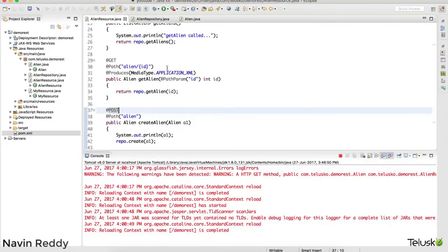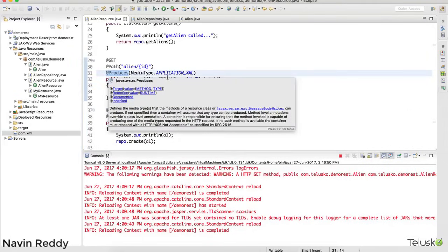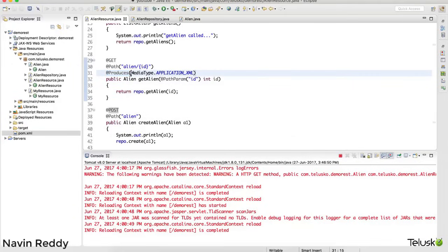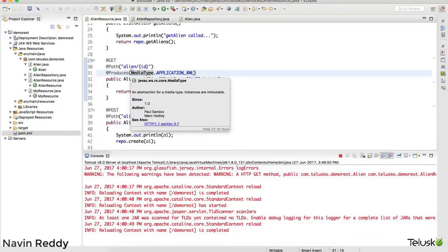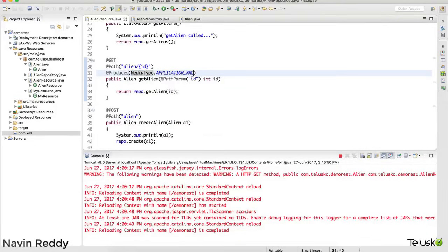What we have to do is, if you see this produces annotation, it actually takes an array of media types. We are specifying only one, right? If you want to specify multiple media types, you can do that. In fact, first of all, I don't want to use XML. I just want to fetch JSON. Okay, we'll see how to do both, but then let's focus on JSON. So I'm not producing XML, I'm producing JSON.